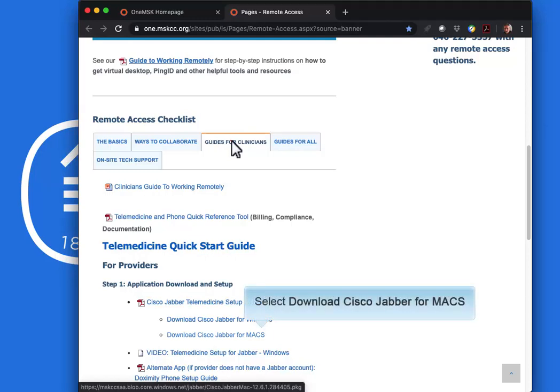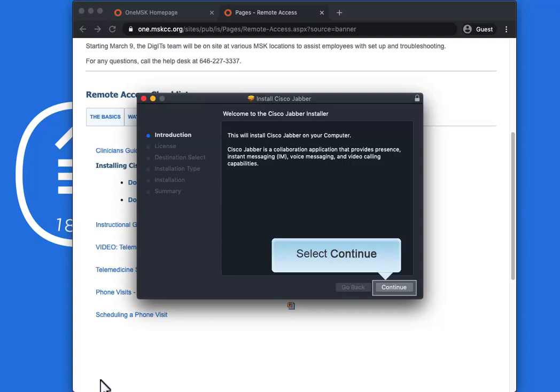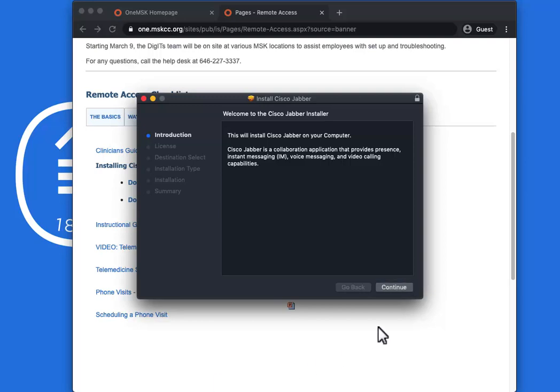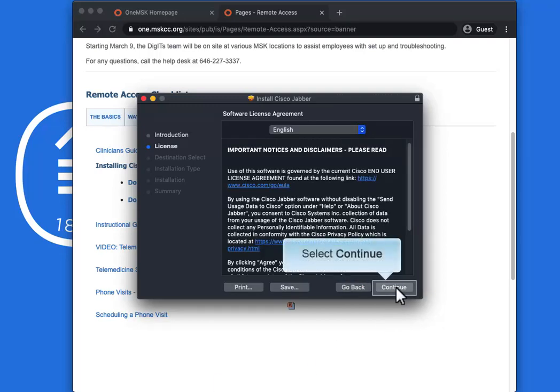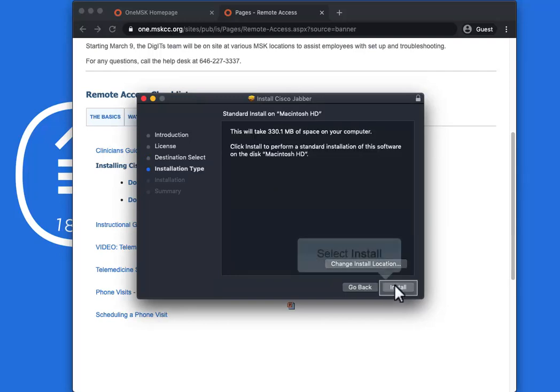Select Download Cisco Jabber for Macs, and double-click to open the downloaded package. At the Install window, select Continue. Select Continue again. Leave the default install destination where it is and select Continue. Select Install at the prompt.